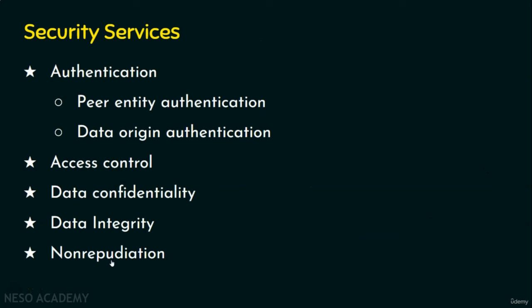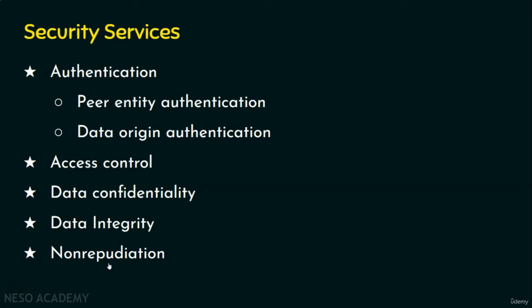We will see the definition formally. Non-repudiation provides protection against denial by one of the entities involved in a communication. Normally there will be a sender and a receiver, right? So non-repudiation can be at two levels: one is at the source level and the other is at the destination level. At the source level, or the sender level, there will be proof that the message was sent by the specified party. Like the source level, we also have non-repudiation at the destination level, or the receiver level. So there will be proof that the message was received by the specified party.